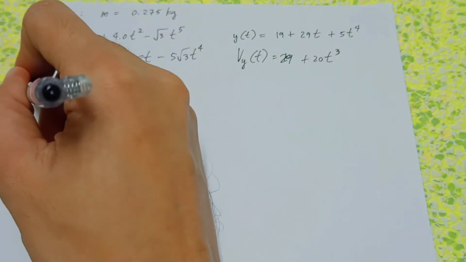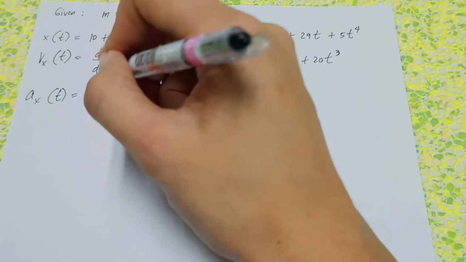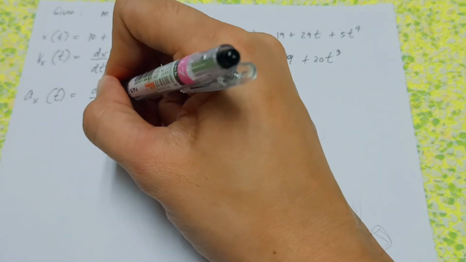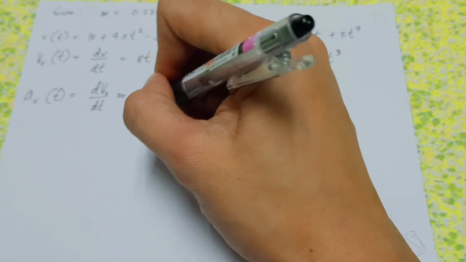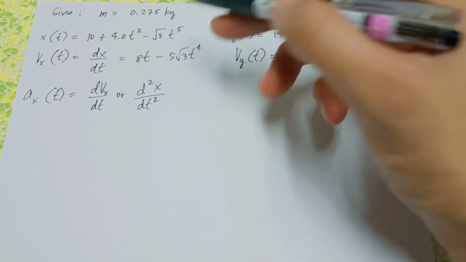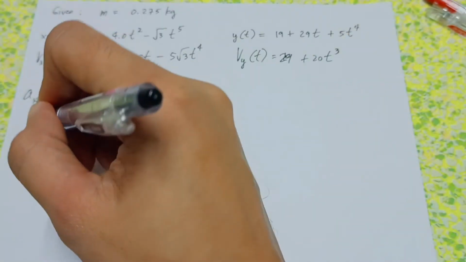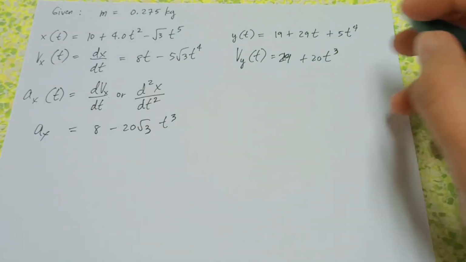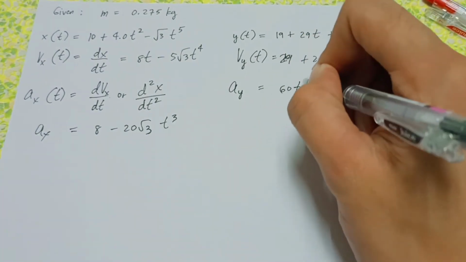Then acceleration naman, ang acceleration ay derivative siya ng velocity or second derivative siya ng distance with respect to time. Derivative pa natin to, 8 minus 20 square root of 3 t cube. So, ito yung acceleration along x. Ang acceleration along y, derivative nito, so 60 t squared.